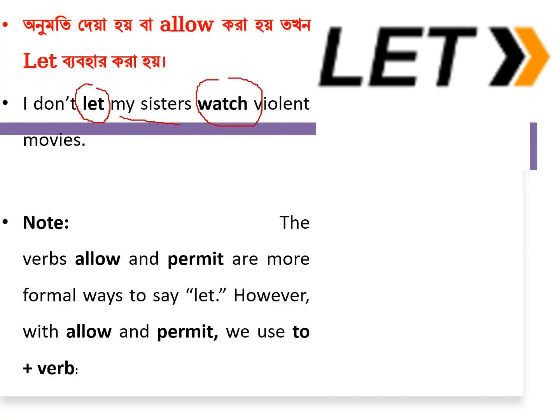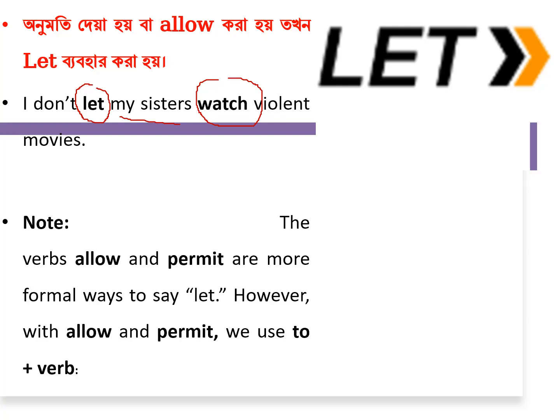Okay, again see, if I ask you, my dear students, what will be the form of my sisters? Is it doer or is it receiver? It is doer, because who will watch the violent movies, or who will not watch the violent movies? Sisters. So the verb is being done or not being done by the sisters. So my sisters, they will do the action. So it is doer, and after doer we have to use the base form, especially in case of make, help, have, and let, not get.